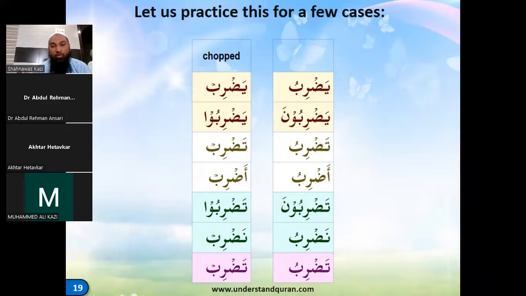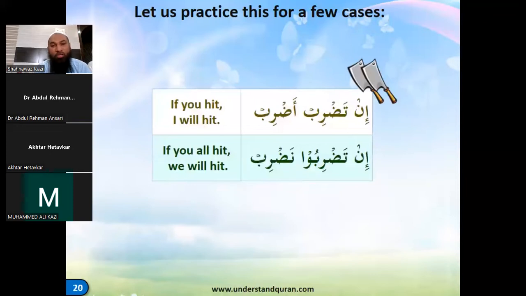The other example is yadribu, yadrib, yadribuna becomes yadribu, tadribu, tadrib, adribu, adrib, tadribuna, tadribu, nadribu, and nadrib. Tadribu and tadrib. So let's take: if you hit, I will hit. In tadrib adrib. If you all hit, we all will hit. In tadrib nadrib. MashaAllah.